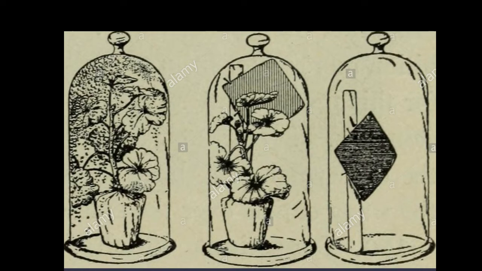In about half an hour, we observe that the first bell jar A would show water vapor condensing on its inner walls. The second bell jar would show a similar condensation, and at the same time the initially blue cobalt chloride paper in it would turn pink. The blue color of the cobalt chloride paper in the third bell jar does not change at all, and there are no water vapors on the jar's inner walls either.